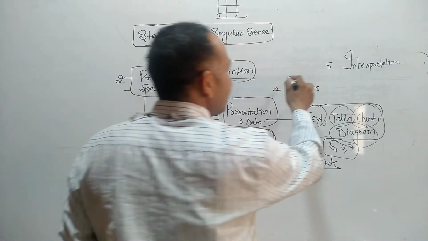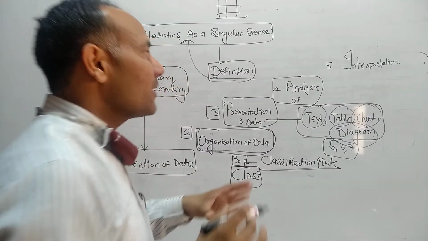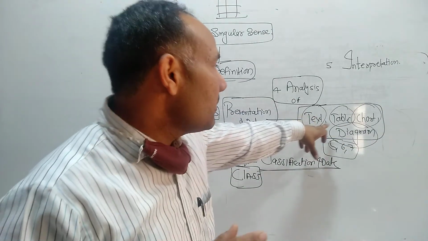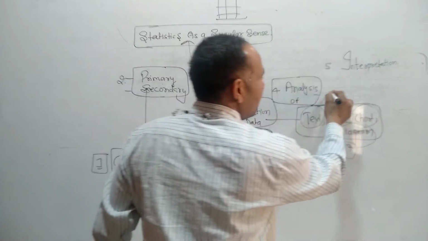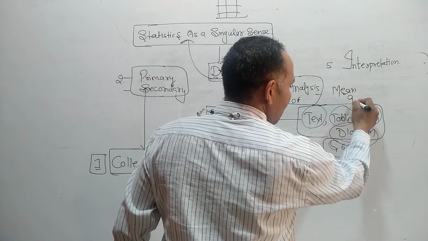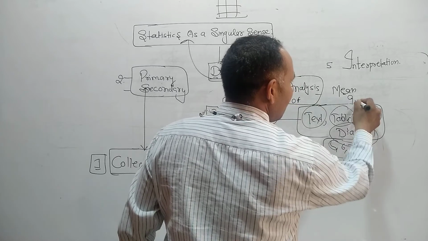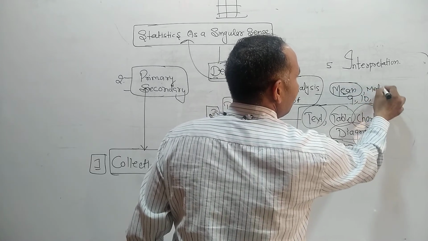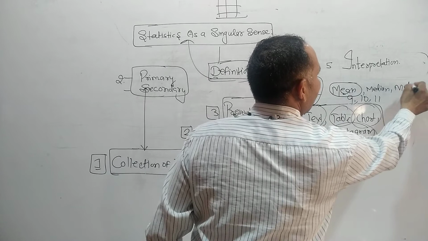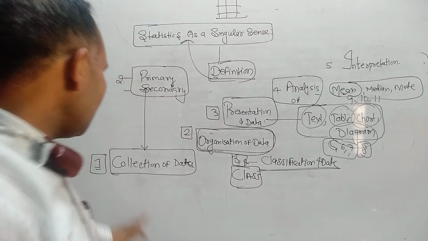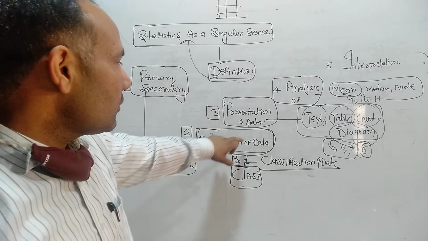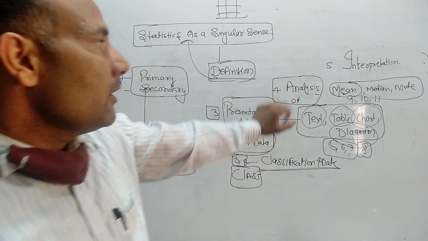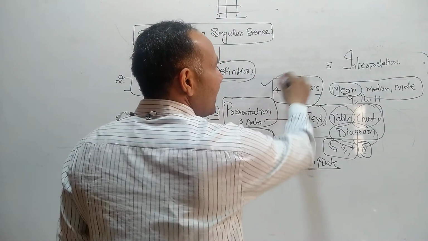Then after that we take the analysis. Analysis means result; we want to get the result. Here we apply the fourth point, various methods. For example, in a table where data is given, we apply the mean method. These are chapters 9, 10 and 11. Mean, then the second is median and the other is mode. These are the methods we will apply. Chapters 1 and 2 are collection, 3 and 4 organization, chapters 5, 6, 7, 8 are presentation of the data, and chapters 9, 10, 11 come in analysis.